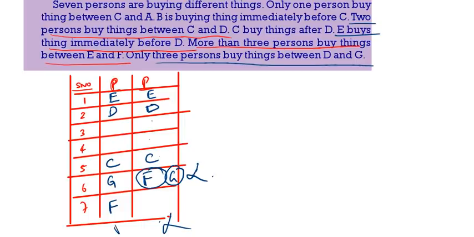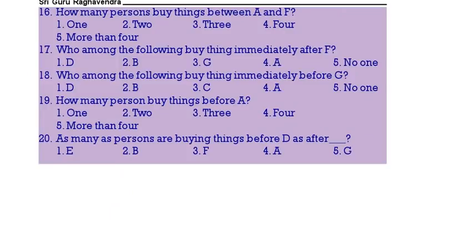We will check. Only one person is there between C and A. We are left out with B. So this is the total. So EDA, BC, GF. This is the correct arrangement. Now come to the questions. See the arrangement EDA, BC, GF. Now how many persons are there between A and F?